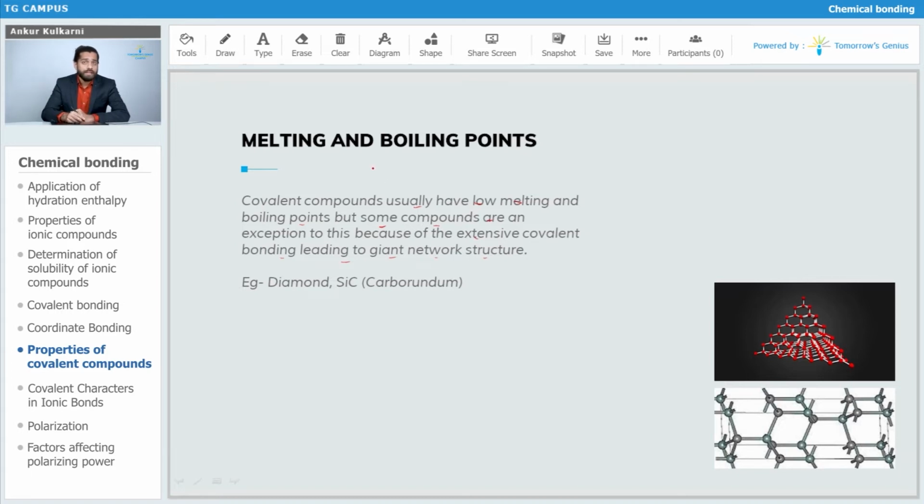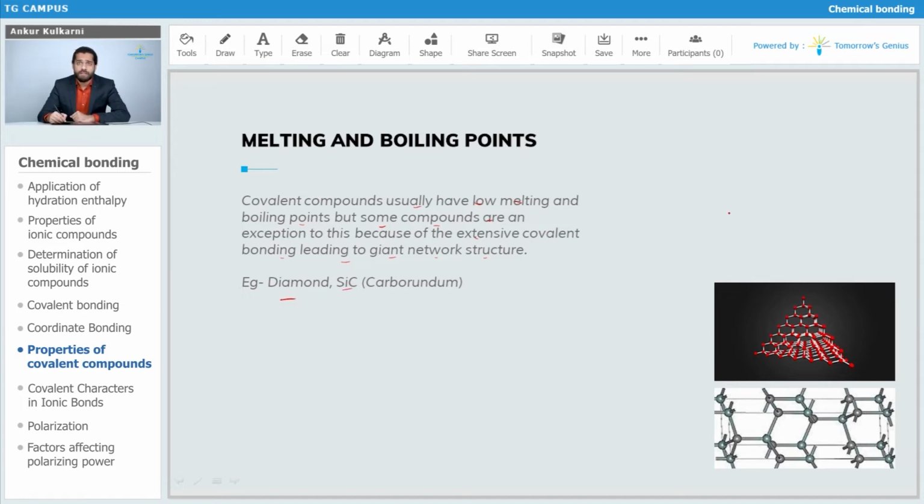What happens? Covalent compounds, generally hydrocarbons, are straight chain compounds. Some of them are cyclic. So those are easy to break, so they have a lower boiling or melting point. But in some of the compounds, there are very high 3D structures. There is high 3D branching. Just like the diamond, or SiC, that is carborundum.